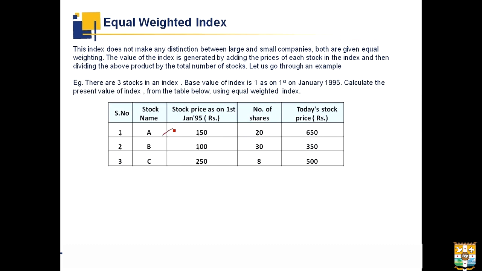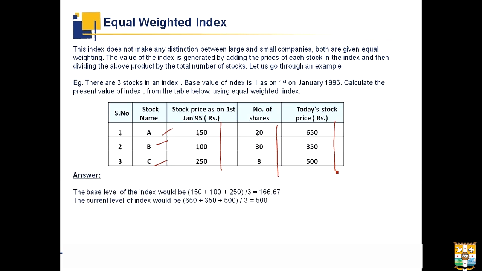We have company ABC again with the same prices and the same number of stocks that are available in the market. Then we have the new prices for ABC respectively. Now, the base level of the index would be the total of 150, 100 and 250, divided by 3, that is 166.67. And the current level of index would be the addition of the new prices, that is today's prices, that is 650, 350 and 500, which when divided by 3 will give us 500.